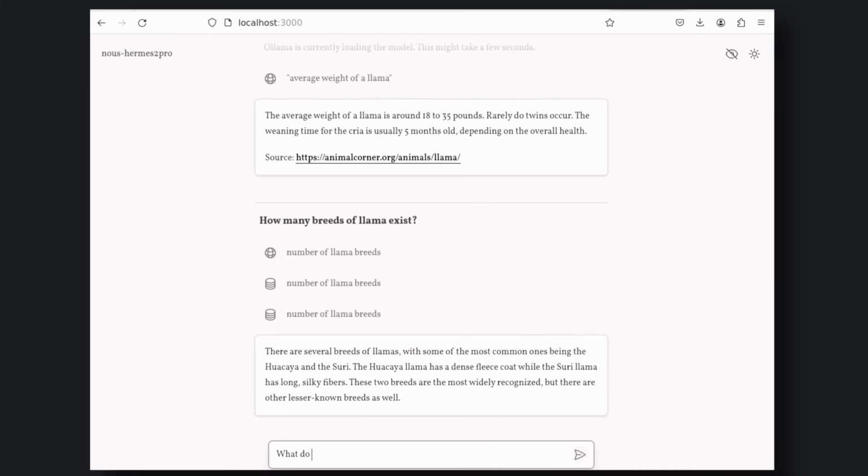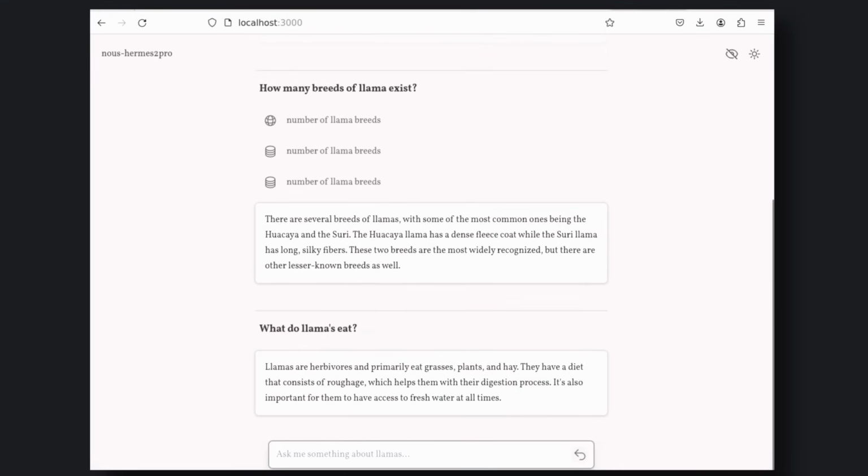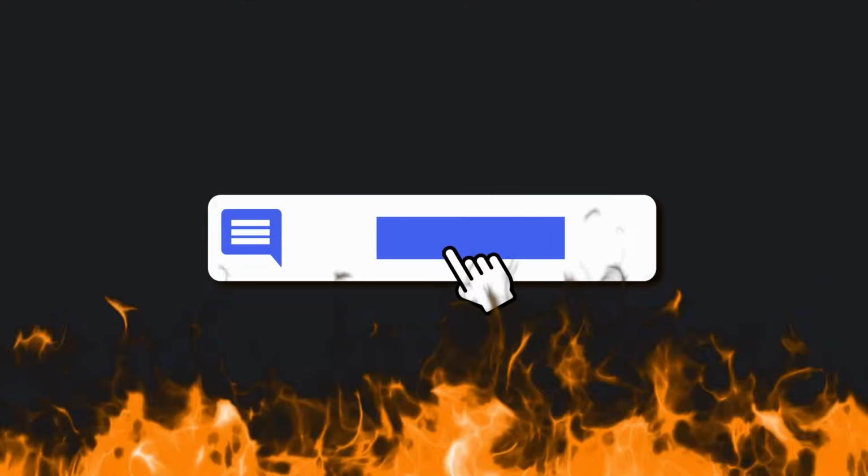Pretty cool, right? I really like this one. It's super easy to install, and it's fully local. You don't need any API keys. Isn't that cool? Let me know if you'll be using this in the comments.